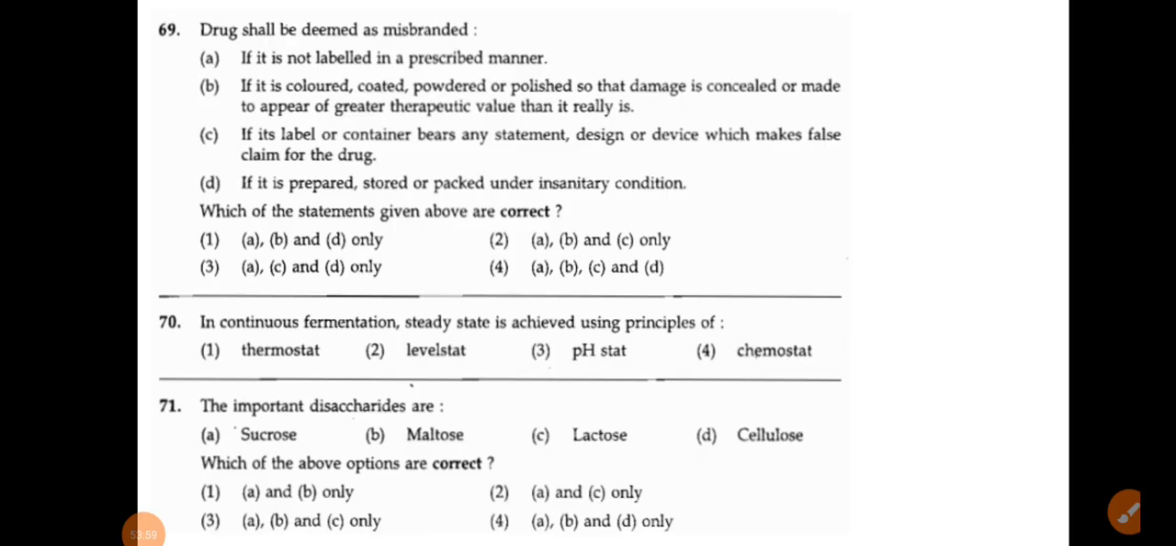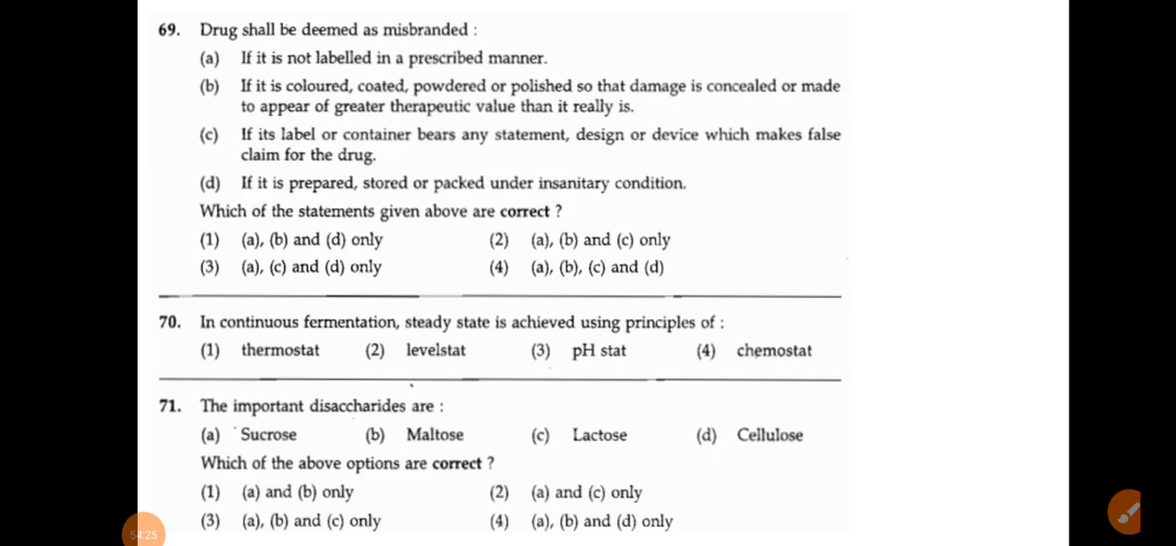A drug shall be deemed misbranded if it is not labeled in the prescribed manner. That is the correct one, because whatever drug is not labeled in the prescribed manner means misbranded drugs. If it is colored, coated, powdered or polished so that damage is concealed or made to appear of greater therapeutic value than it really is, that is also a misbranded drug.